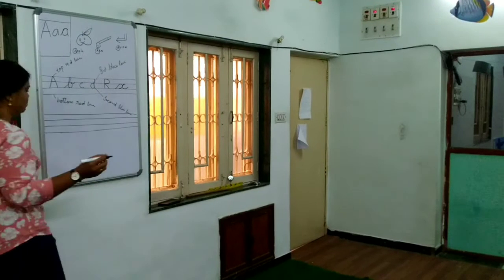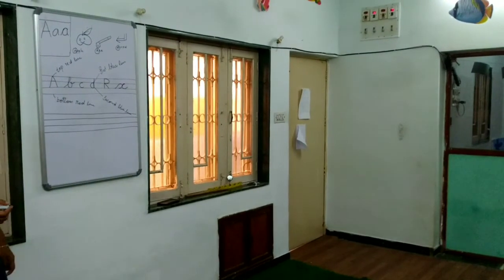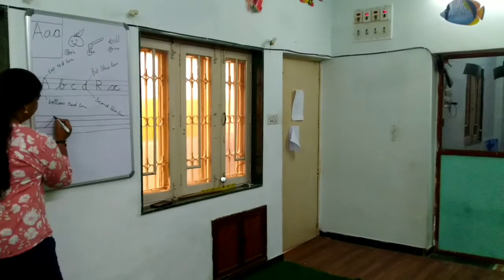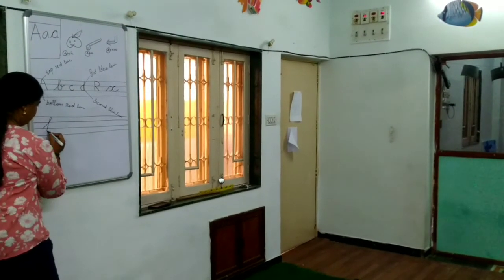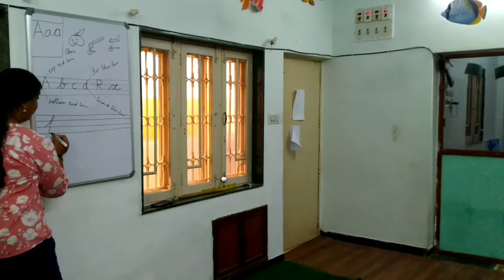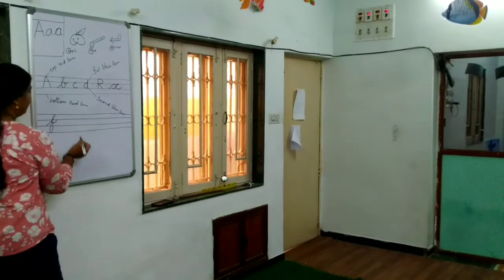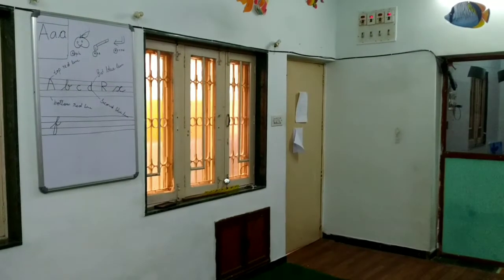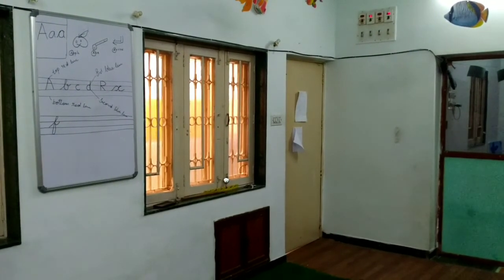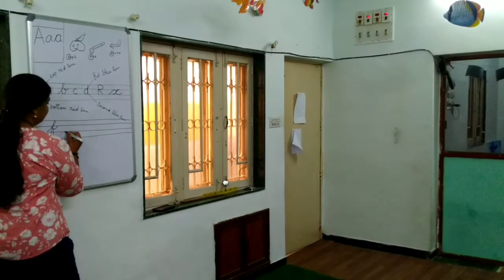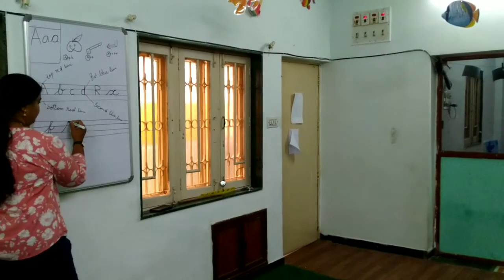Before I ask one of the students to write F, F you have to write, see here, slanting line, loop, come down, touch the bottom red line, one more loop, go up, make one baby loop and the tail ends touching the first blue line. This is cursive letter F. When it comes to P also, see here, slanting line, here the loop doesn't come.